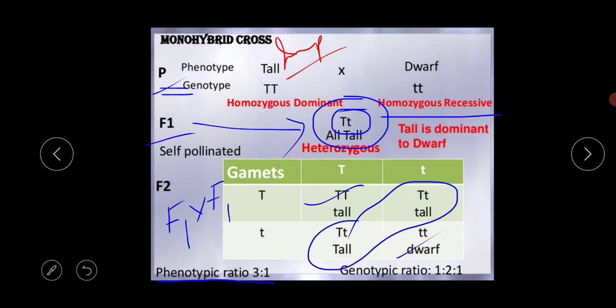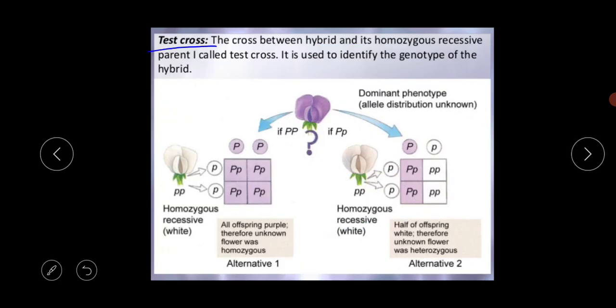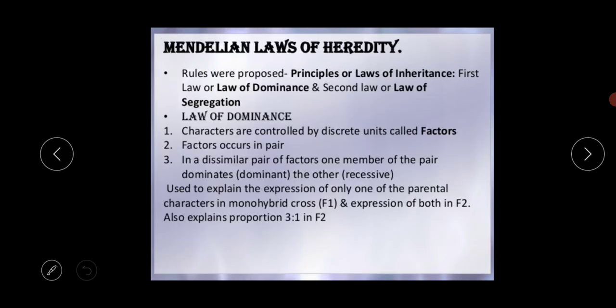Because it is the hybrid crossed with the homozygous recessive. That's called the test cross, and it is used to identify the genotype of the hybrid. Okay, just look at the diagram. This is the dominant phenotype, okay, and this is the homozygous recessive white, and this is again homozygous recessive white, and in this way you can do this test cross.